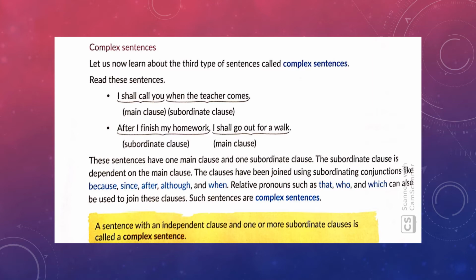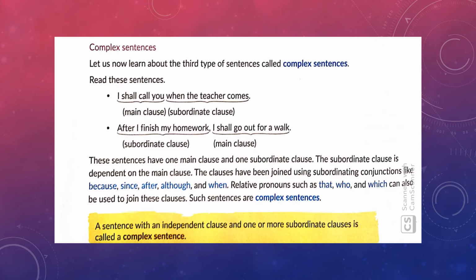Now, I shall call you. If I speak of this part of the sentence independently, it makes complete sense and it is not dependent on any other part of the sentence. I shall call you. But if you look at the second part of the sentence, when the teacher comes.